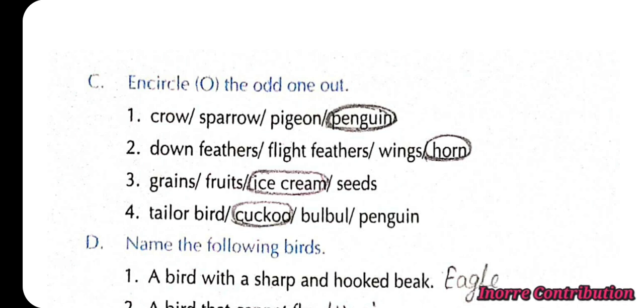Next exercise, circle the odd one. First one, penguin. Second, horn. Third, ice cream. And fourth is cuckoo.